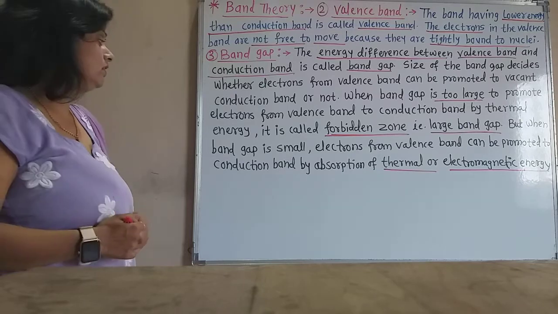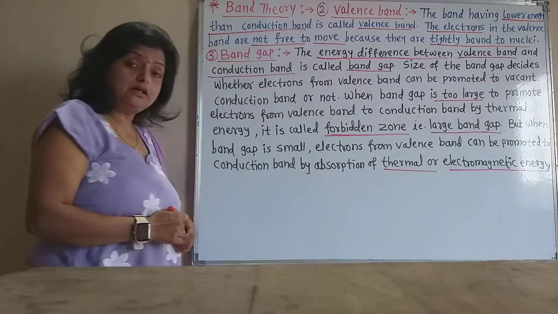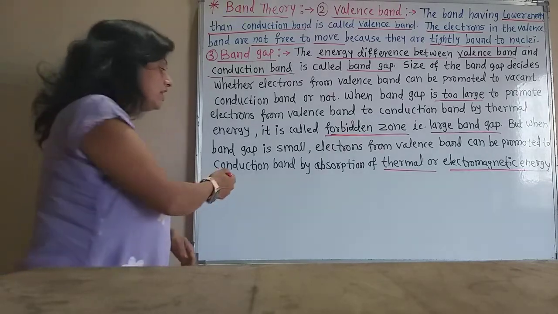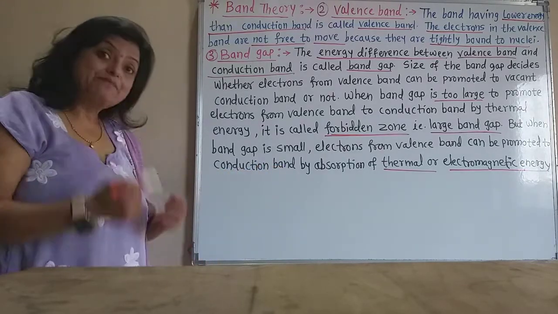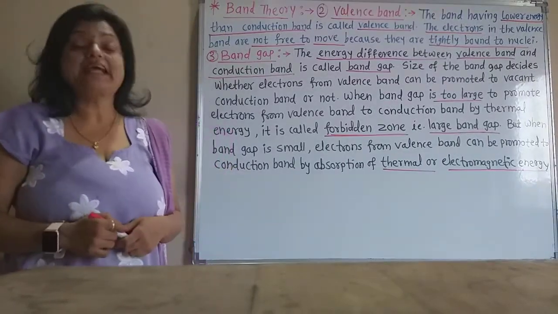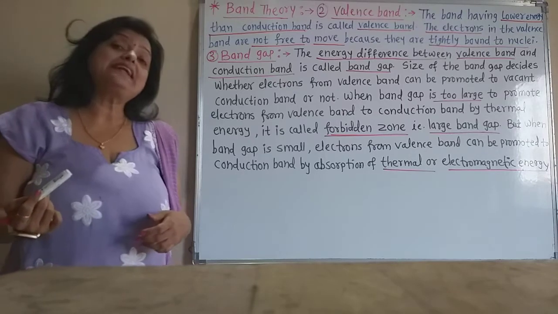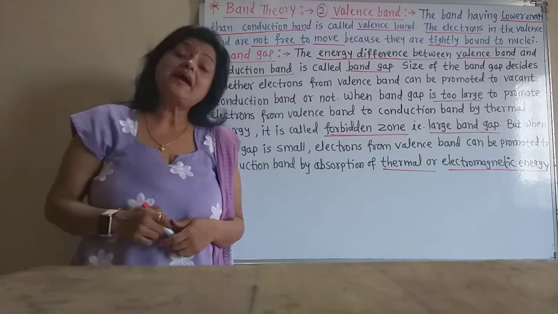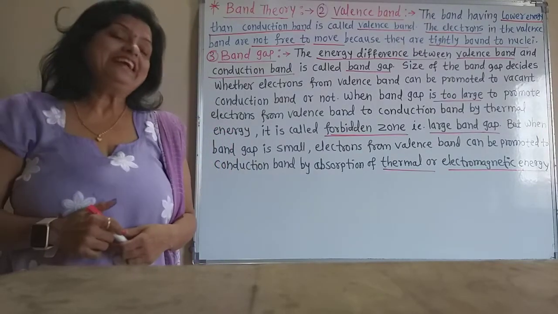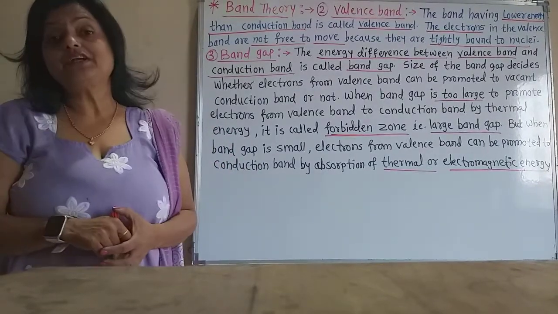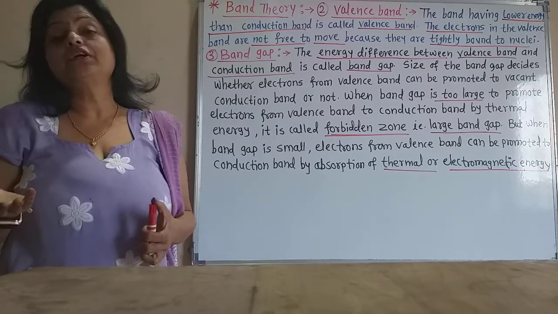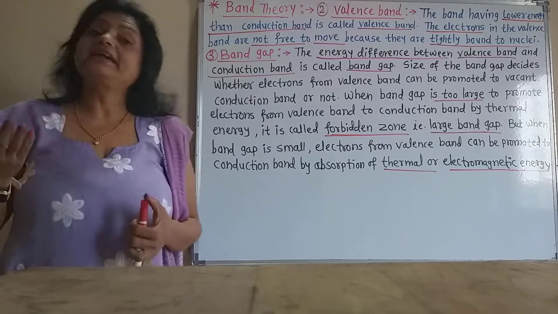But when the band gap is small, electrons from the valence band can be promoted into the conduction band by absorption of thermal or electromagnetic energy. Now this is about the conduction band, valence band and forbidden zone, that is also called the band gap.